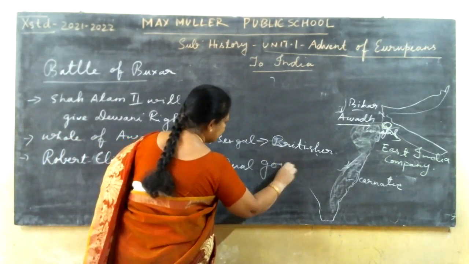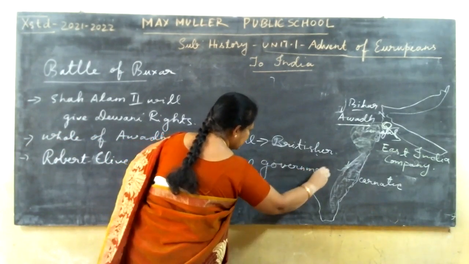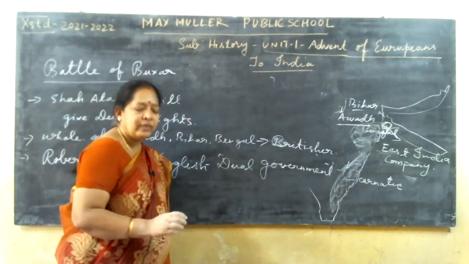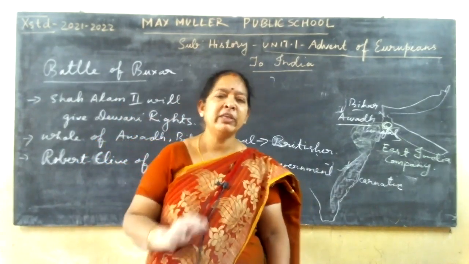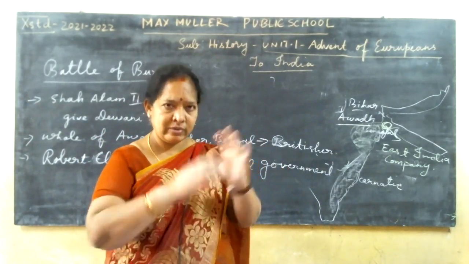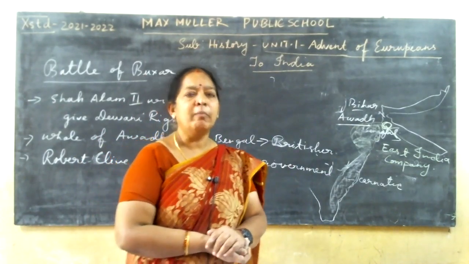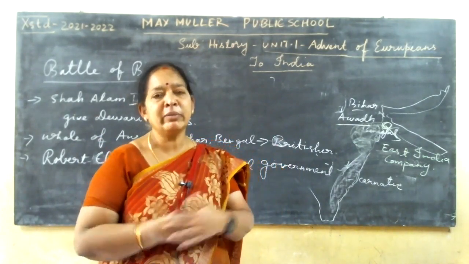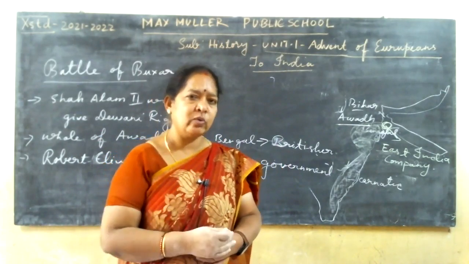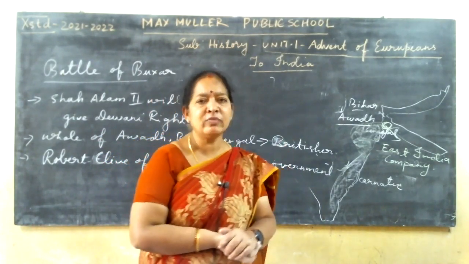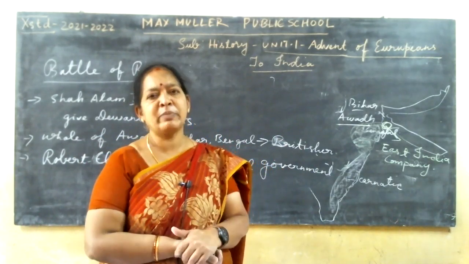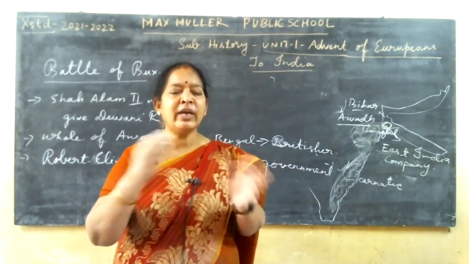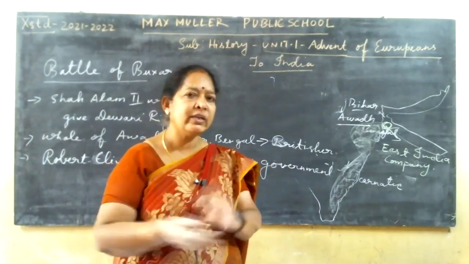Dual government system. With this, the administration will be in the hands of the respective Nawab. But the whole of the treasury and revenue, all the money matters, will be under the Britishers' control. Administration only in the hands of the respective Nawab, but other things like revenue, tax, treasury and maintenance will be in the hands of the Britishers.